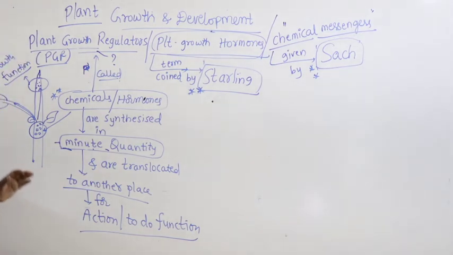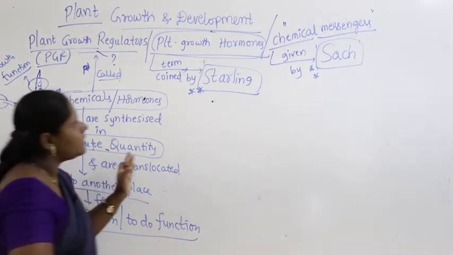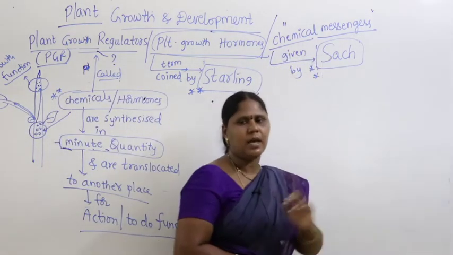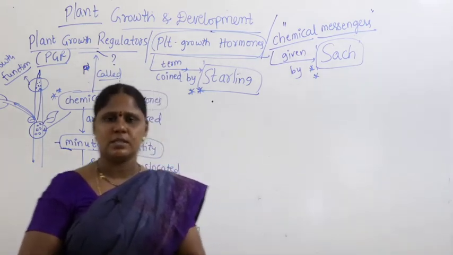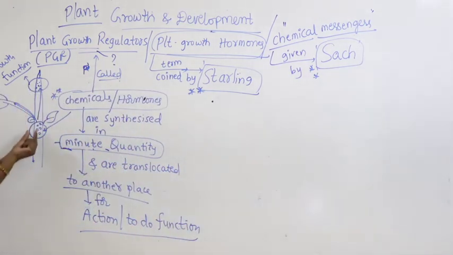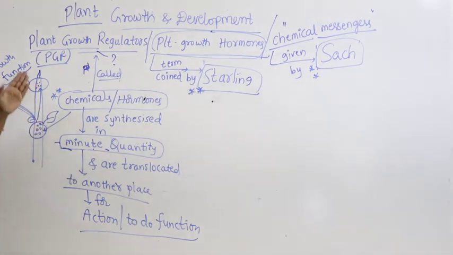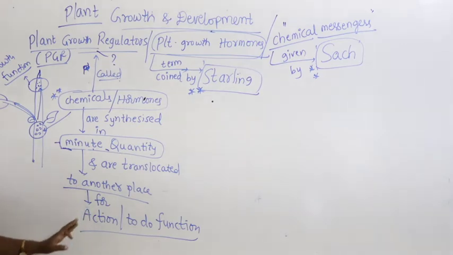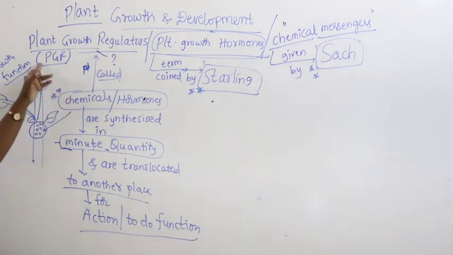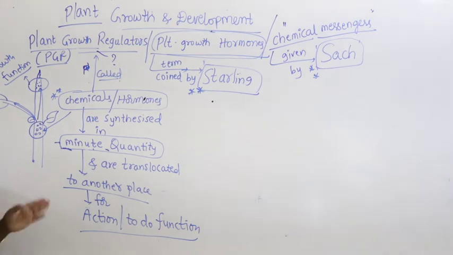That's why they are referred to as chemical messengers by the scientist Sach. They are chemicals or hormones synthesized or produced in one place in very, very small or minute quantity and translocated to some other place where they do their function. They are called plant growth regulators or plant growth hormones. Right. So, let us talk about these plant growth regulators or hormones.